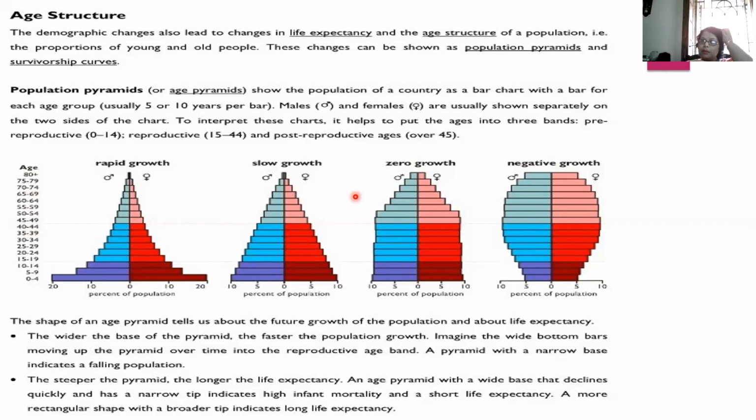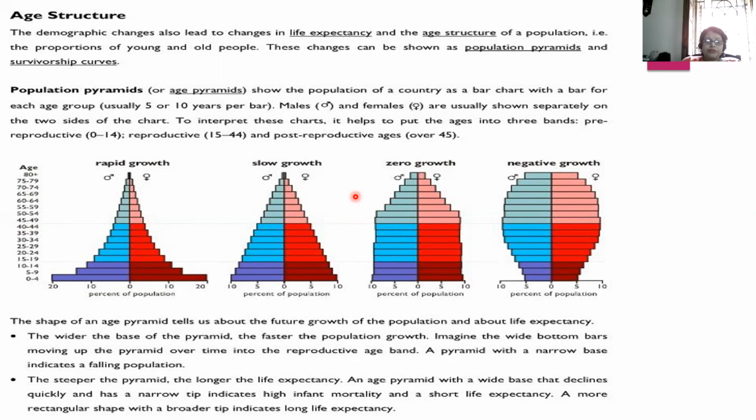That means they become reproductively active. This is from 15 to 44 years. Then coming to the post-reproductive phase, which is above 45. Fine.